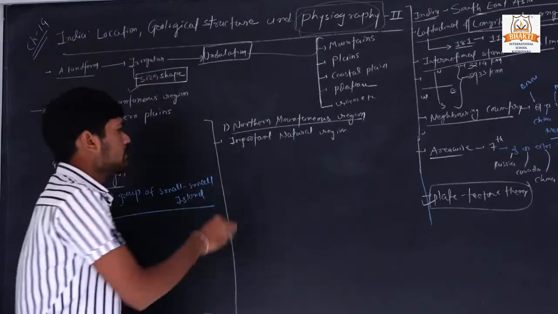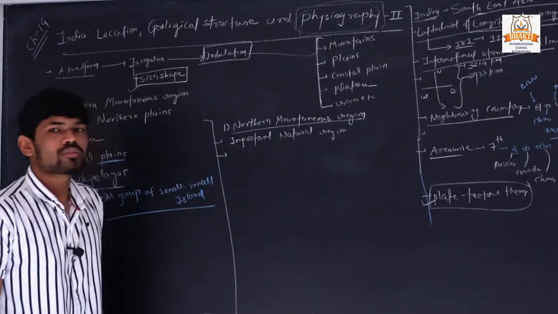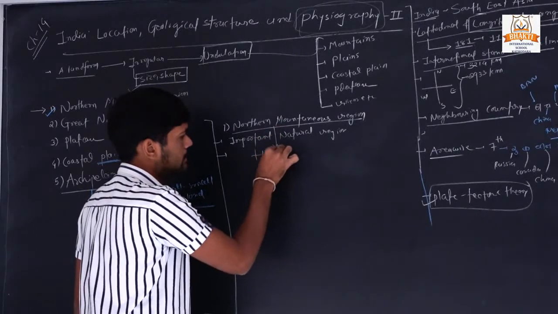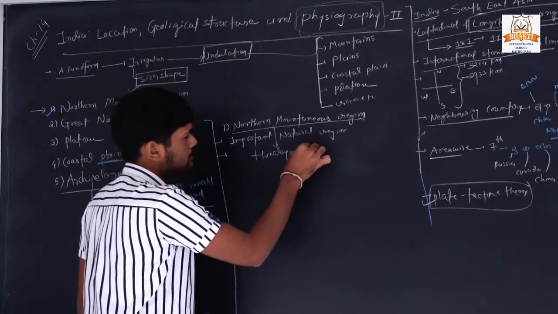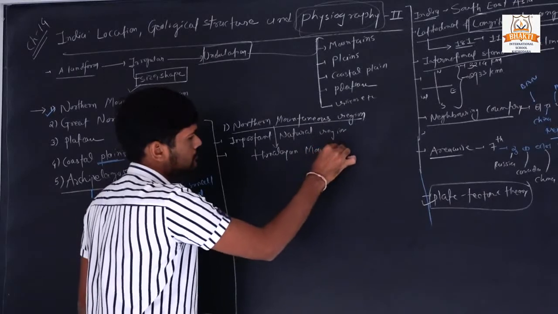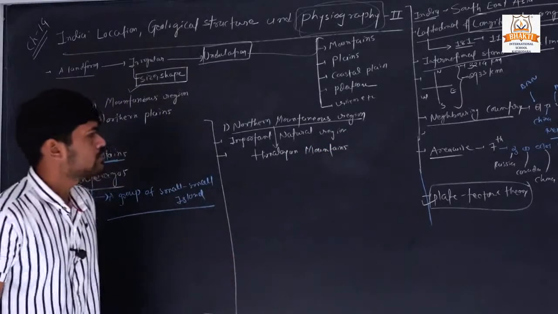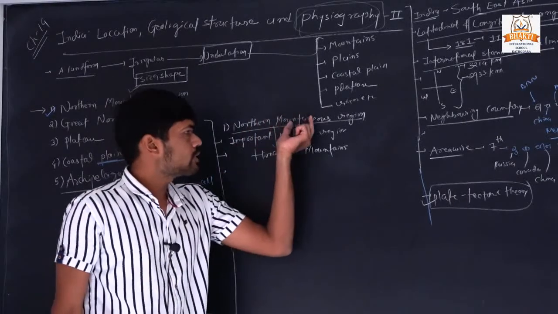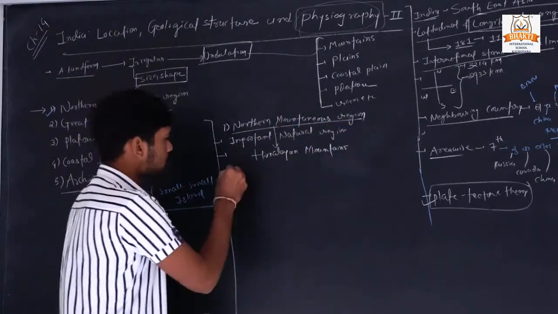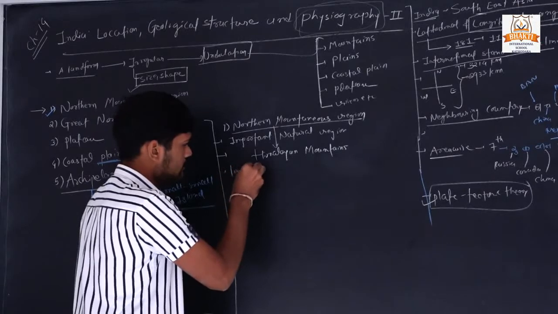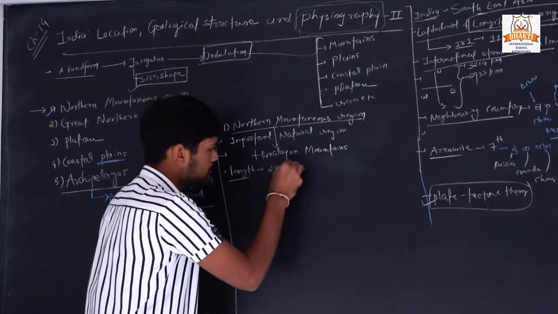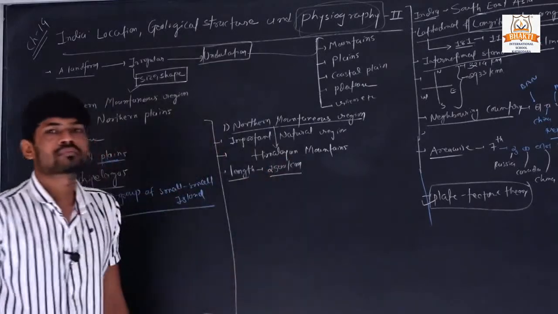It is also called the Himalayan region or Himalayan mountains. Third, the length of this northern mountainous region is nearly 2500 kilometers.